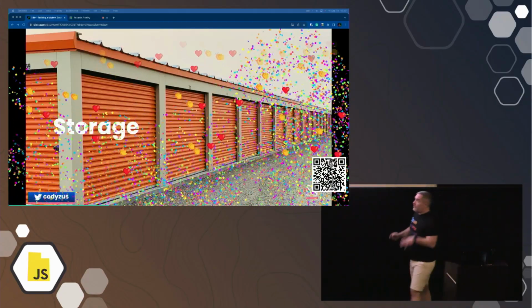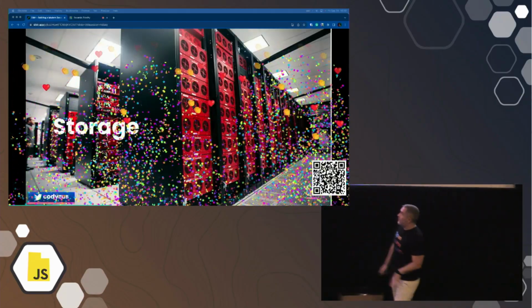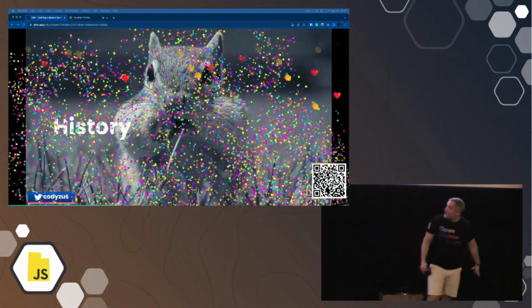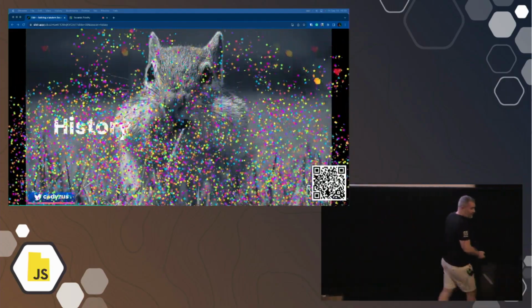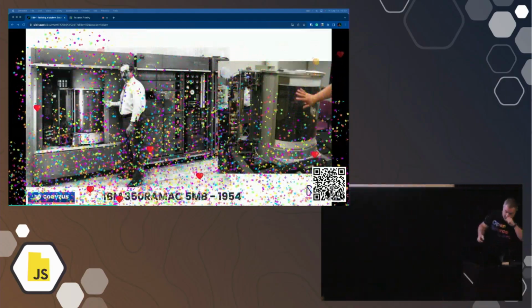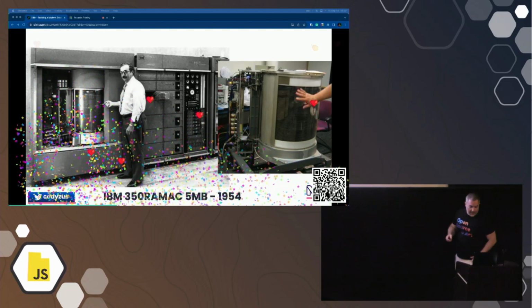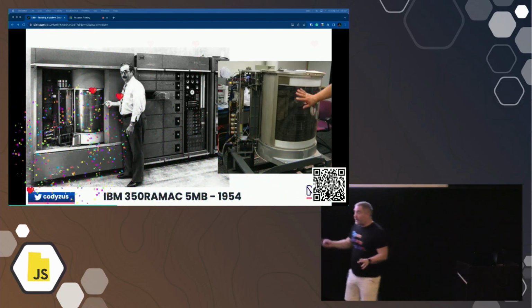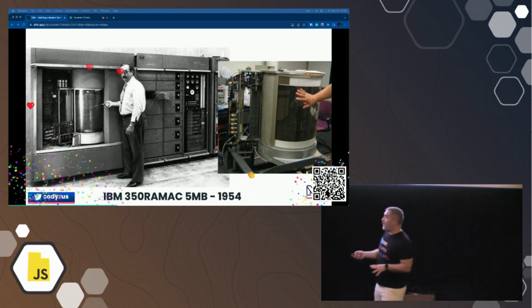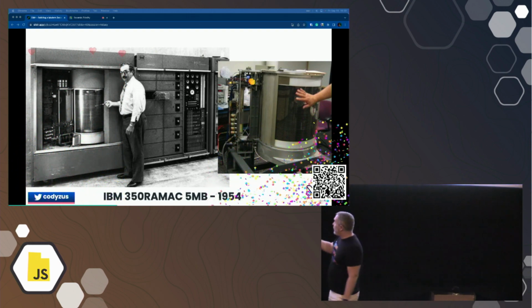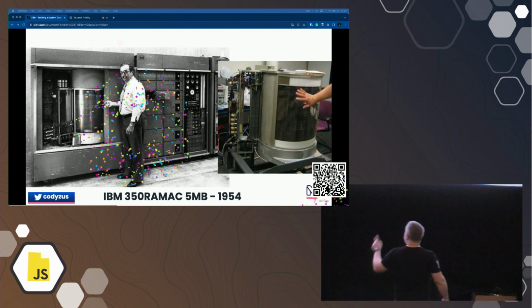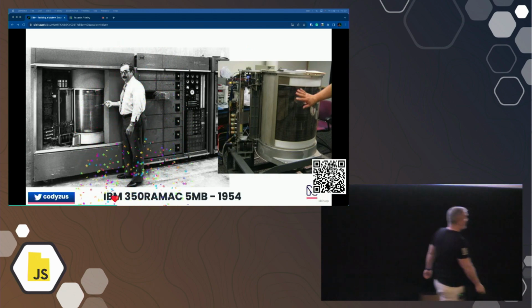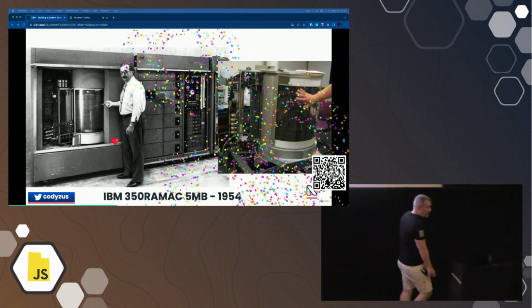So storage, I'm thinking of this little chipmunk or squirrel storing stuff in his cheeks. And I'm not thinking about this type of storage. I'm thinking about this type of storage in some sort of data center or computer storage going back in time. So a little bit about the history of storage. This guy, he's really proud of his possibly first hard drive. I think technically the platters were soft, so is it really a hard drive? And this stored 5 megabytes in 1954.